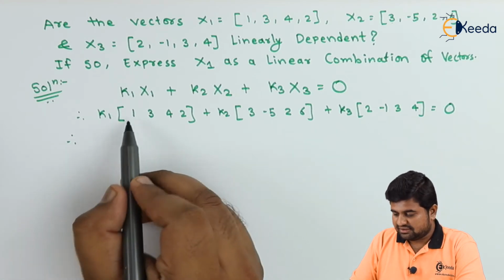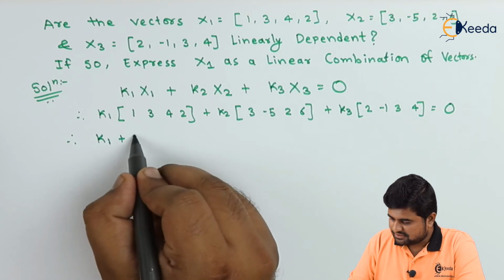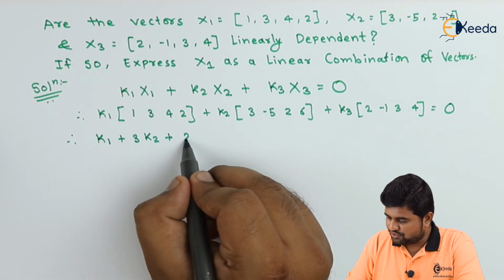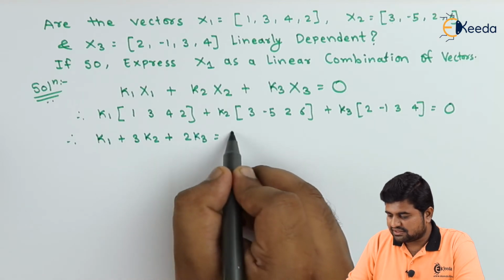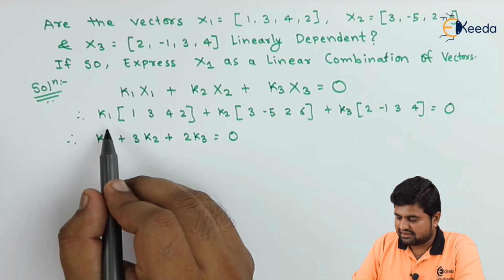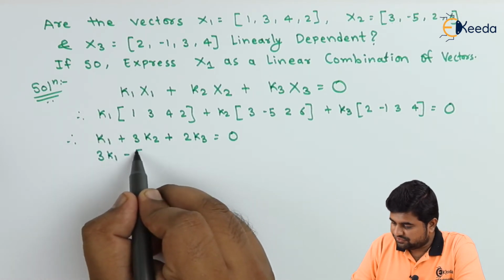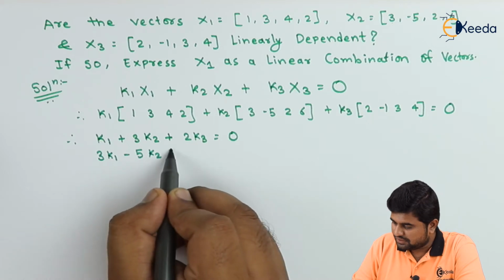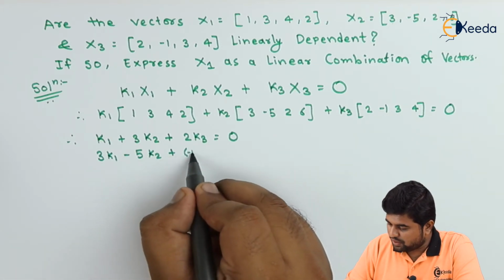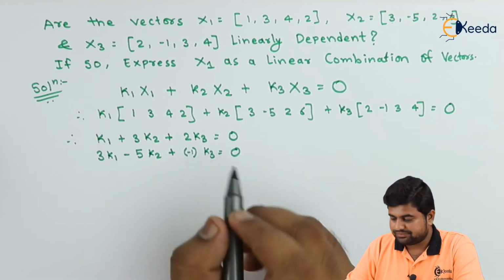Therefore, for the first element we take k1 into 1, which is k1, plus 3 into k2 plus 2 into k3 is equal to 0. Then we'll consider the second: 3 into k1 minus 5 into k2 minus 1 into k3 is equal to 0.